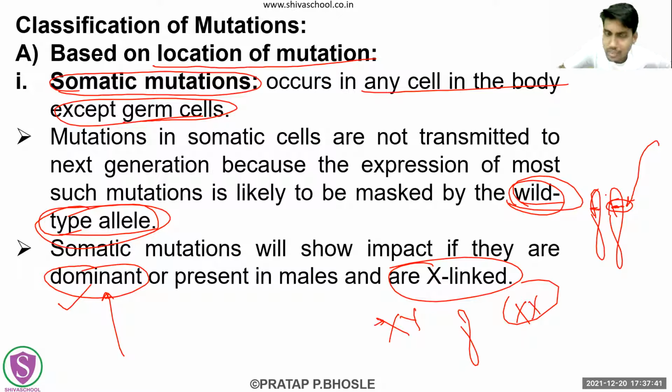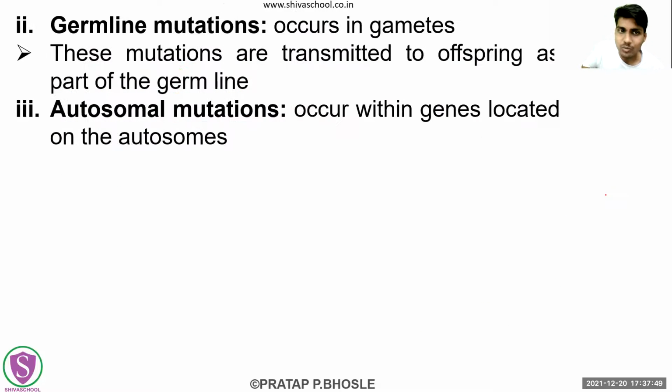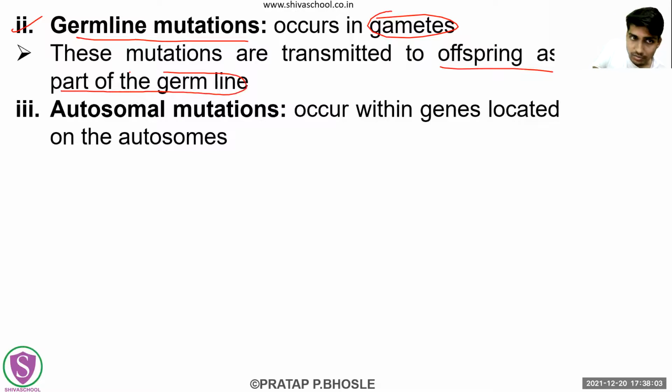Okay, you will find all of these mutations given in a very simplified way. तो आपको types of classification में तो कोई भी difficulty नहीं आएगी. Right. Next is germline mutations. Okay, germline mutation means क्या है? Occurs in the gametes. Okay, gametes में जो occur होता है. ठीक है. Next is why these mutations are transmitted to the offspring as part of the germline. Obviously, germline से ही all our gametes are going to be formed. So that's why these germline mutations are going to be transmitted to the offspring. Okay, offspring को भी ये transmit हो जाएंगे.